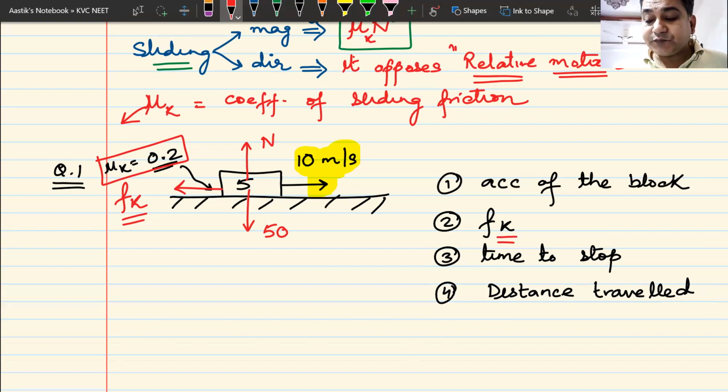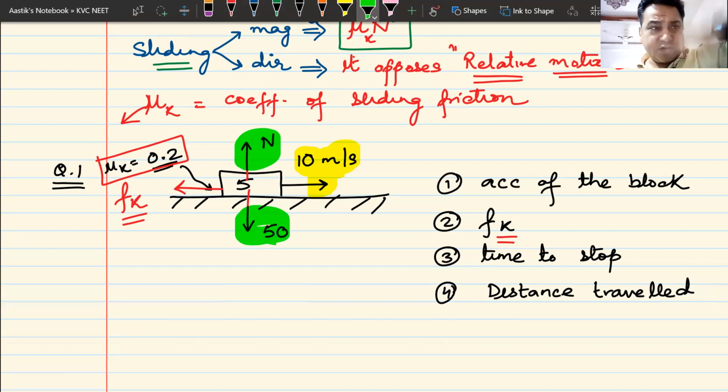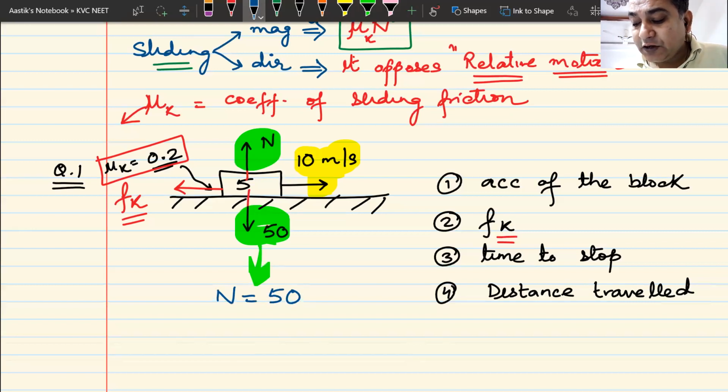It is backwards. Now we have to find the magnitude of frictional force, but before finding out the magnitude of frictional force, let us look at the vertical motion. In the vertical direction, normal N is upwards and 50 is downwards. It is not going to move like this. So straight away I can write this equation. What will be the equation? My normal reaction would be 50 newtons.